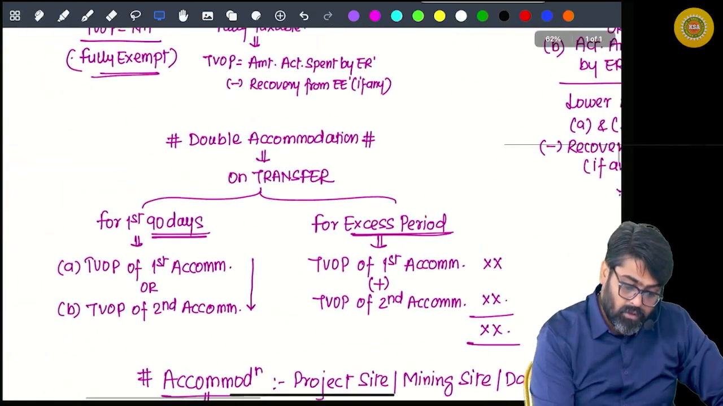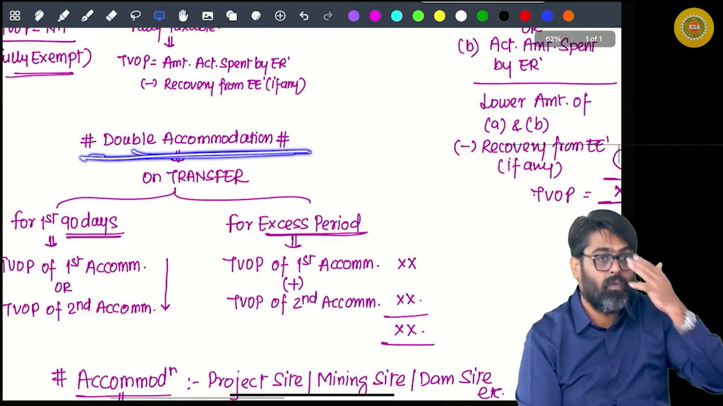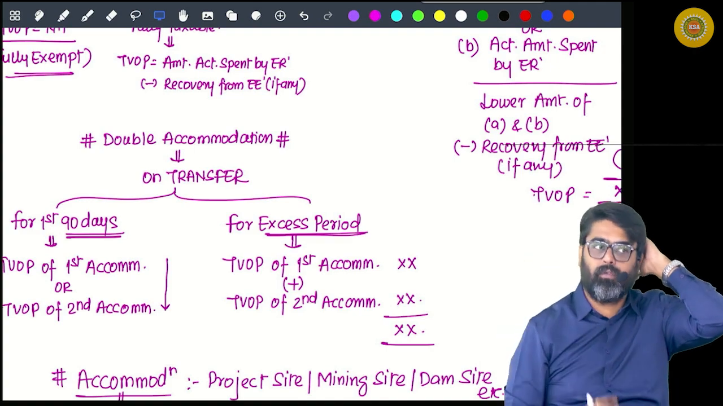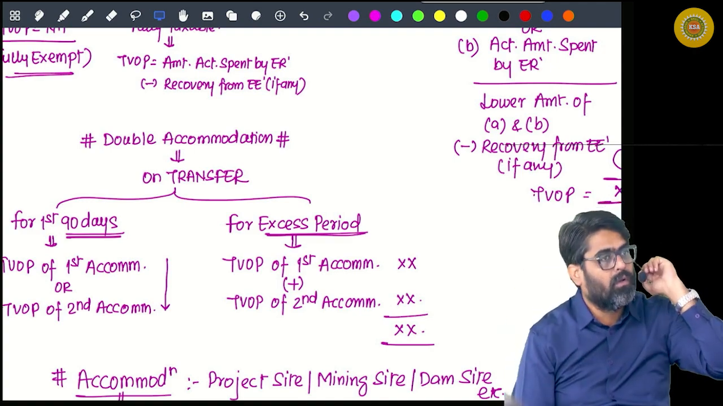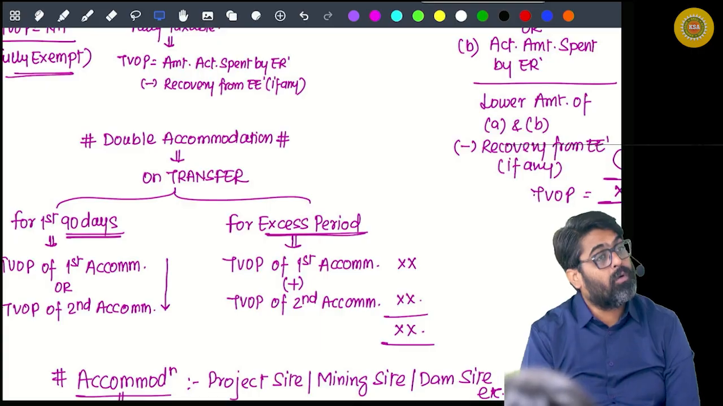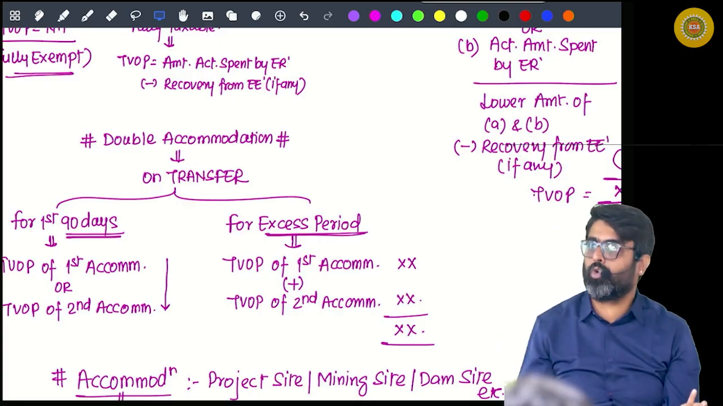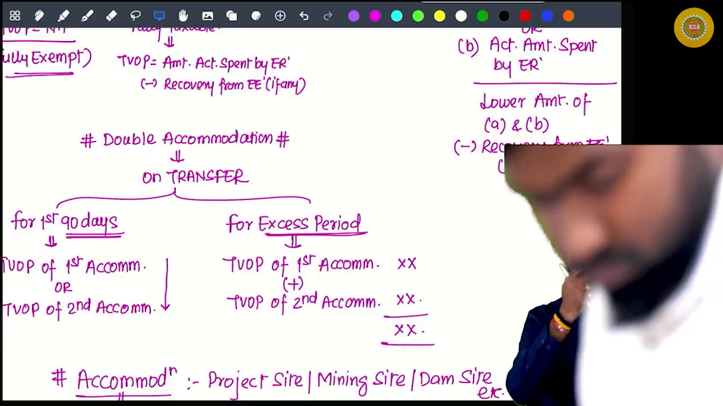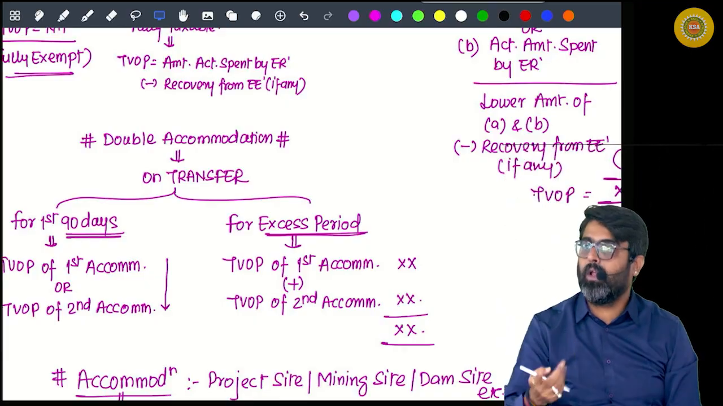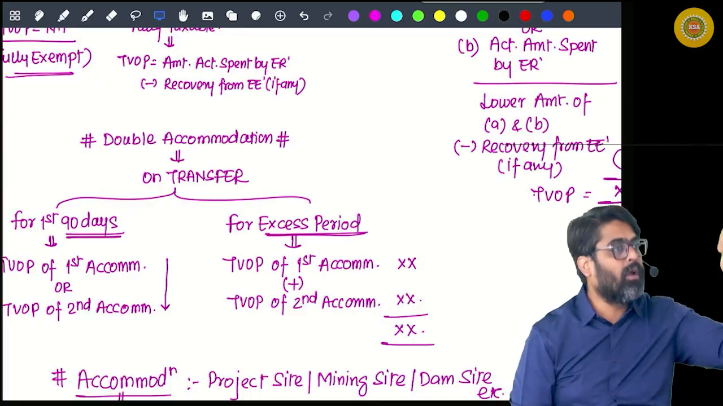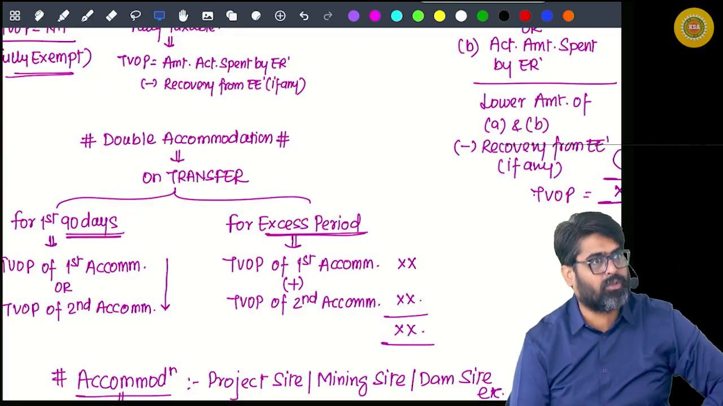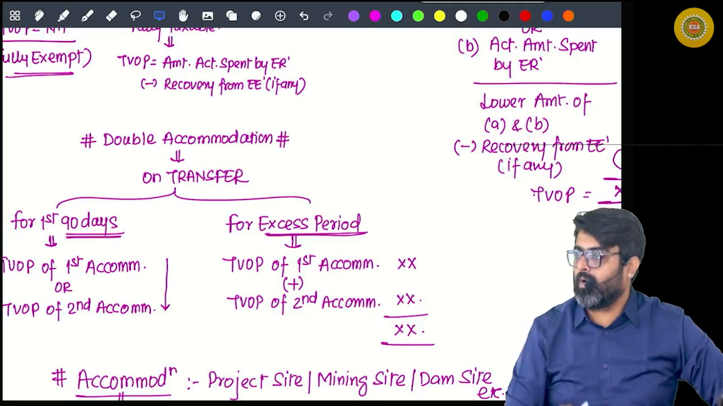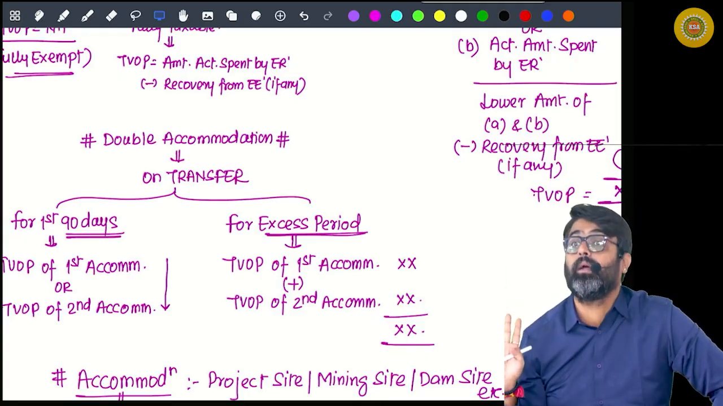Now if double accommodation is given, what happens? See, usually if you are given one accommodation, the value of one accommodation is taxable, no? So what if the employer is giving you 2 accommodations? Definitely the value of both the accommodations should be taxable. Accommodation 1, accommodation 2, the value of both should be taxable. We are not leaving the value of the first accommodation, so why would we leave the value of the second accommodation? Both accommodation values have to be taxable. So if the employer has given you two accommodations, the value of both accommodations is fully taxable. Getting my point?